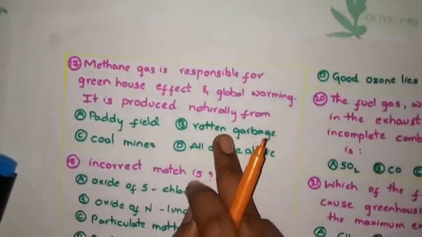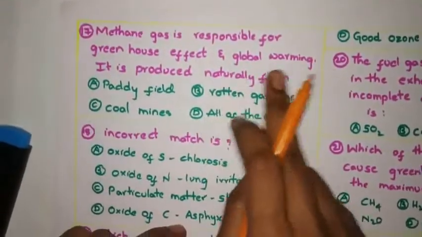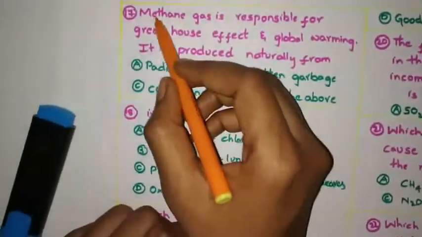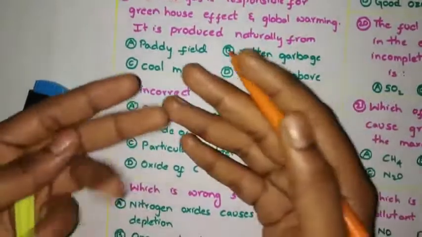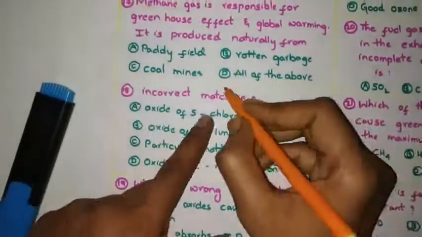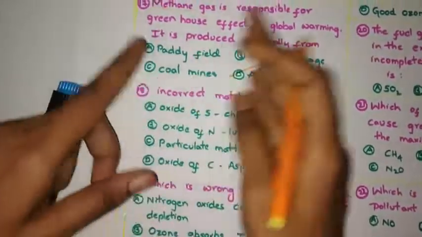Now see this question. Methane gas is responsible for the greenhouse effect and global warming. It is produced naturally from hydrocarbons. It is produced from paddy fields, coal mines, and garbage. All of these are correct. Okay, it is produced from these.